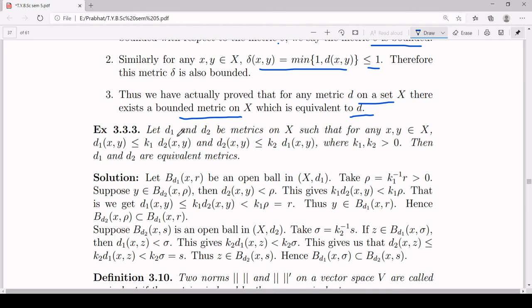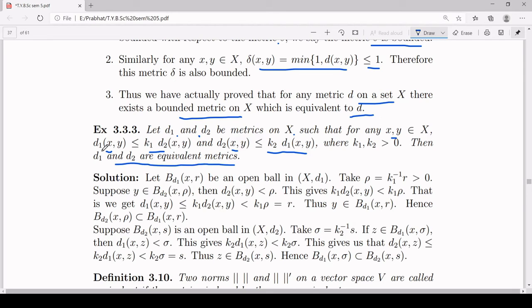It says if you have two metrics d1 and d2 on your set X, satisfying the condition that for any x and y inside your set X, d1 of xy is less than or equal to k1 times d2 of xy, and d2 of xy is less than or equal to k2 times d1 of xy, where k1 and k2 are some positive real numbers, then d1 and d2 are going to be equivalent metrics. Let's try to prove it.